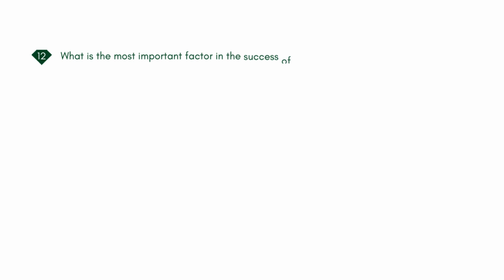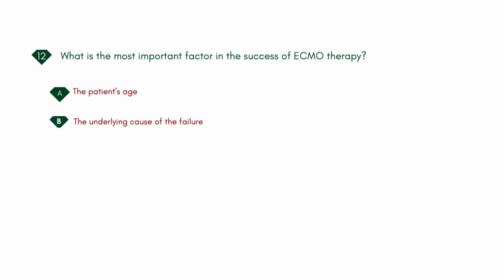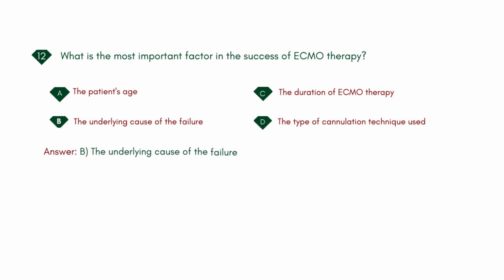What is the most important factor in the success of ECMO therapy? A. The patient's age. B. The underlying cause of the failure. C. The duration of ECMO therapy. D. The type of cannulation technique used. Answer: B. The underlying cause of the failure.